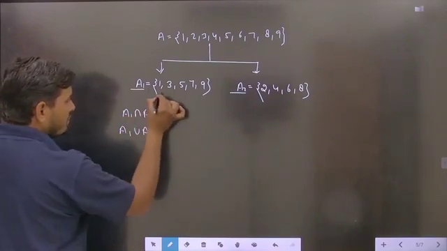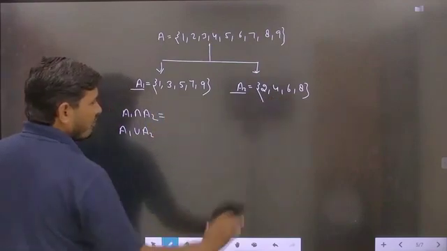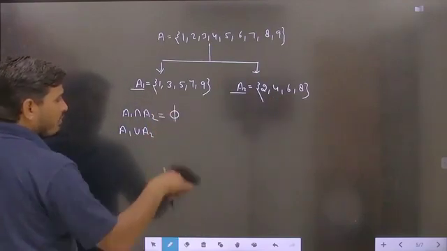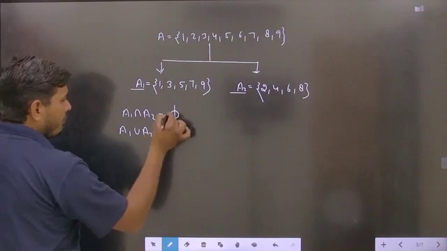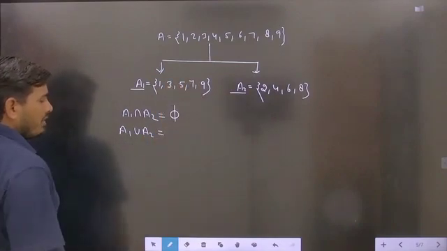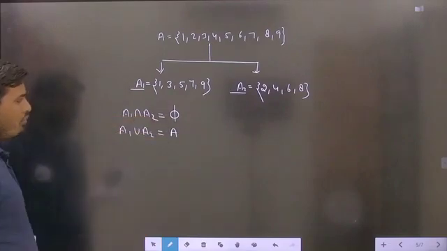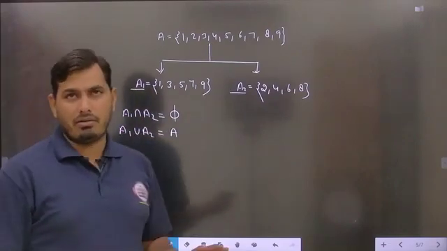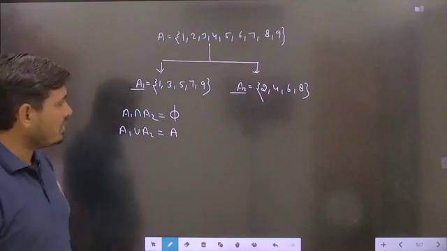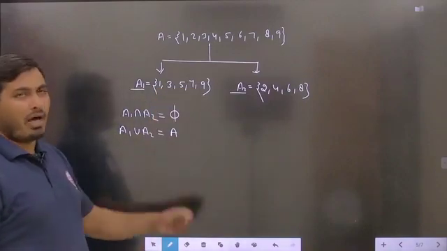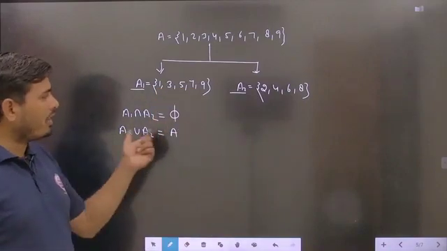So definitely student, no element of A1 is found in A2, so the intersection will be obtained as phi. And definitely if we use the union, then A1 union A2 will be found to be A. So both the conditions are satisfied. Is it to be clear? Now the third condition, all the elements of A1 are related to itself, meaning they are related to each other.